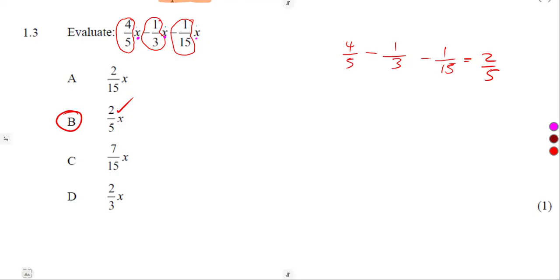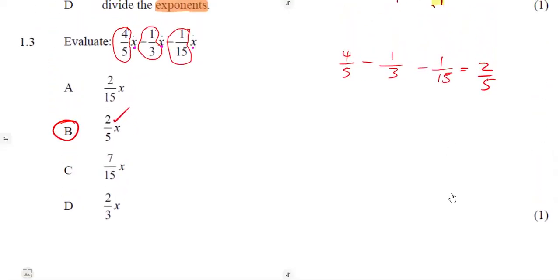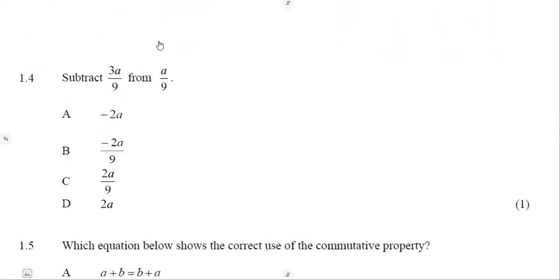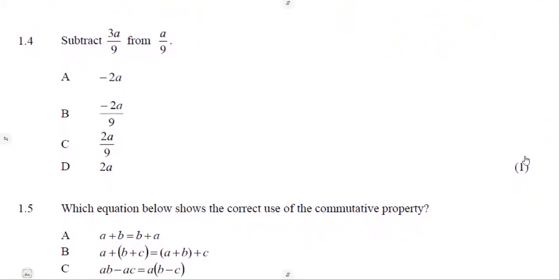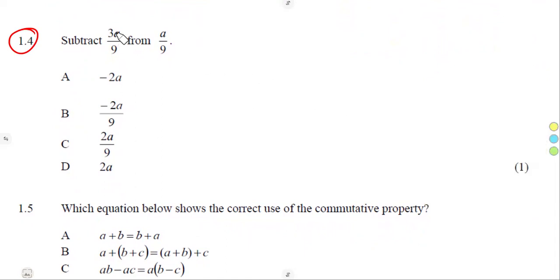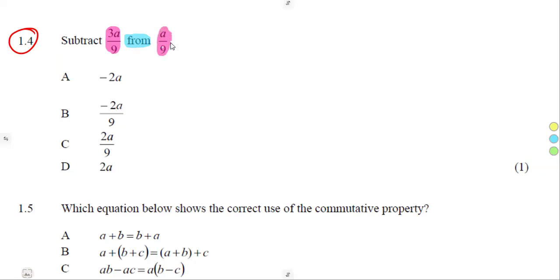As usual. So looking into this question, guys, we can have any other letter there presented. You're supposed to understand that you're simply working with like terms there. Same question with 1.4. Subtract. What are we supposed to subtract? 3a over 9 from. Take note of this word, from. From where? From a over 9.